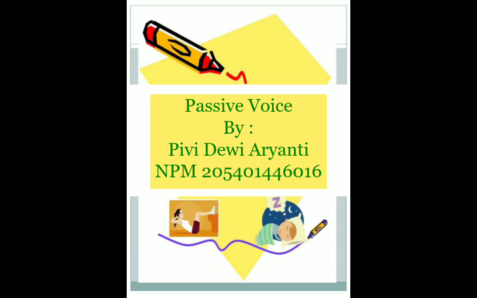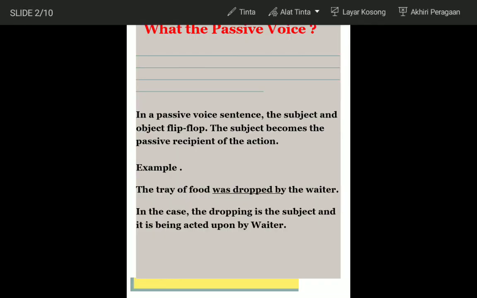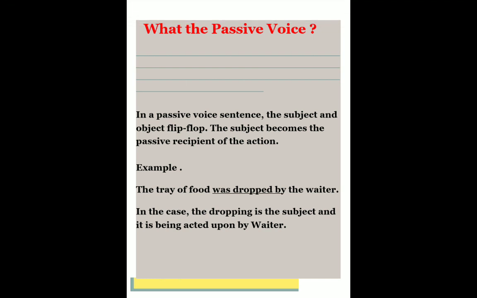This is grammar time. Now I want to explain about passive voice. What is the passive voice? In a passive voice sentence, the subject and object flip-flop. The subject becomes the passive recipient of the action. For example, the tray of food was dropped by the waiter. In this case, the tray of food is the subject and it is being acted upon by the waiter.